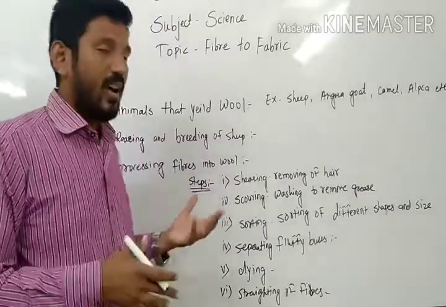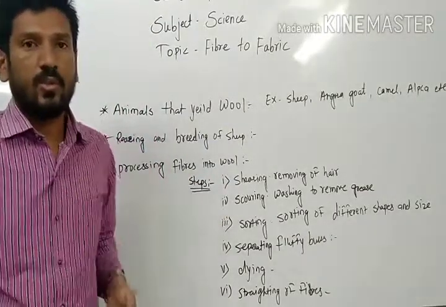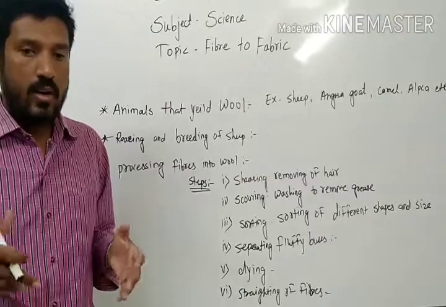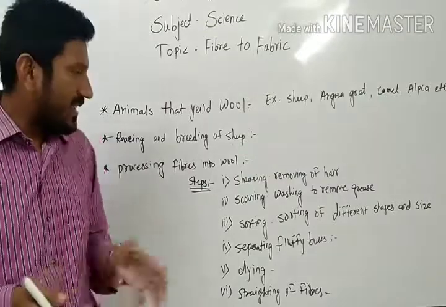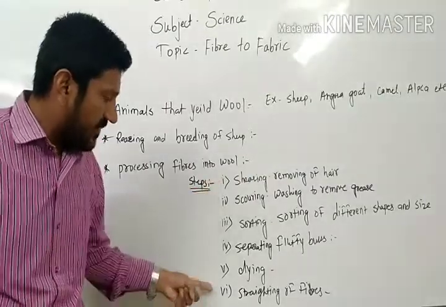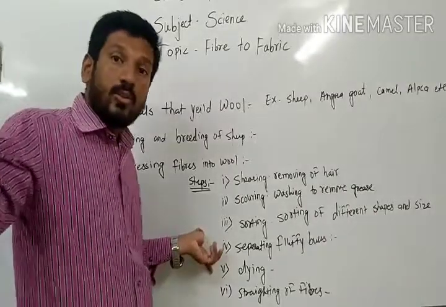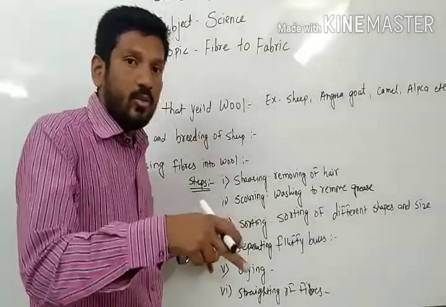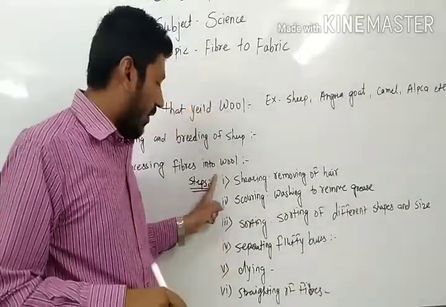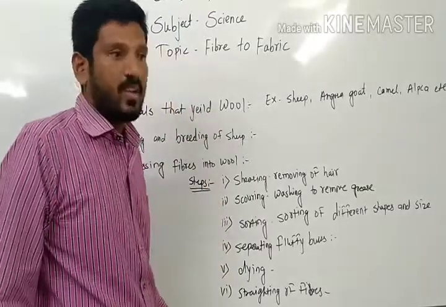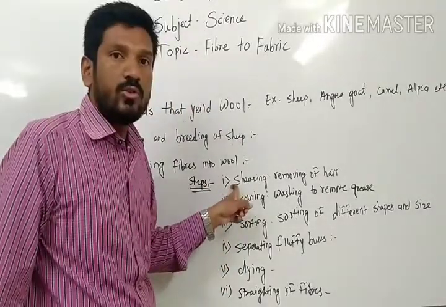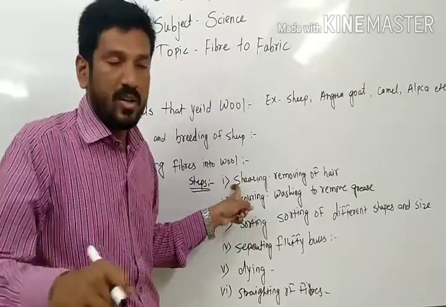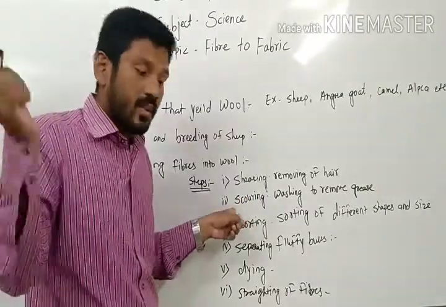Whatever wool, whatever fibers they have, they wash it thoroughly. Nowadays there are machineries. I said that each of these six steps was done through handmade tools previously, but nowadays for all this process there are machines. They have different tools to remove the hair, now they have trimmers. Here is scouring.